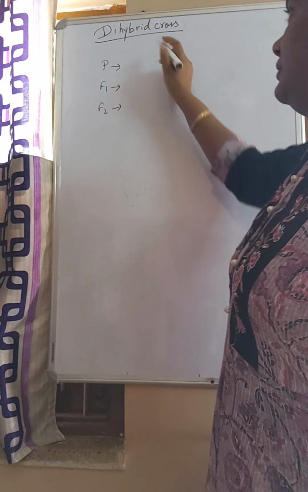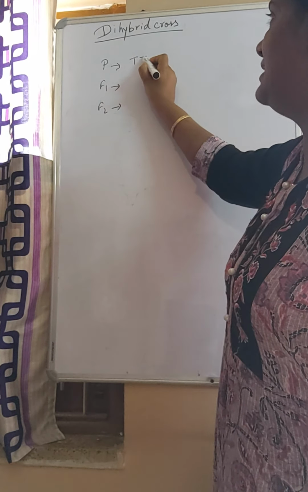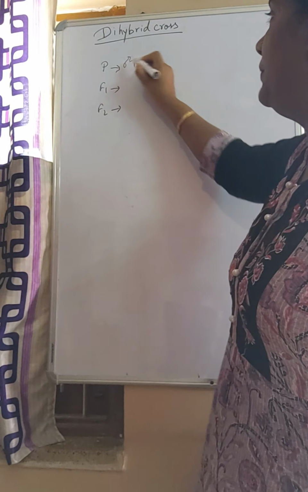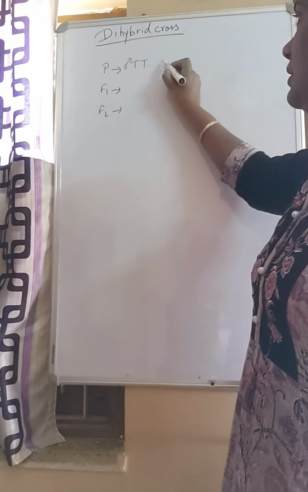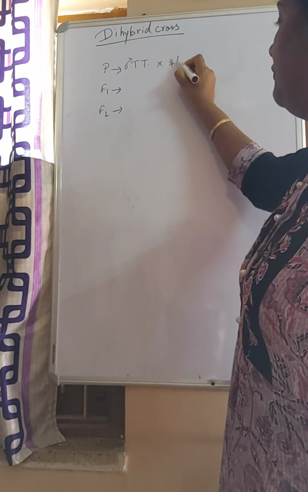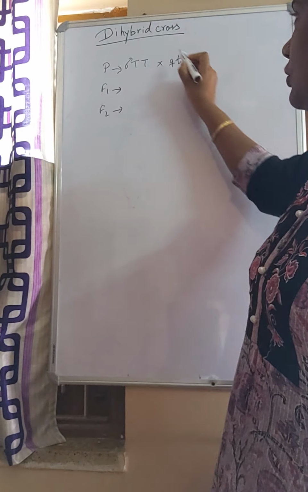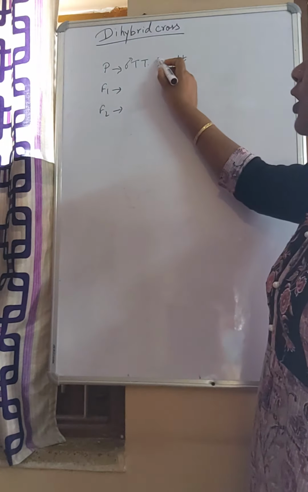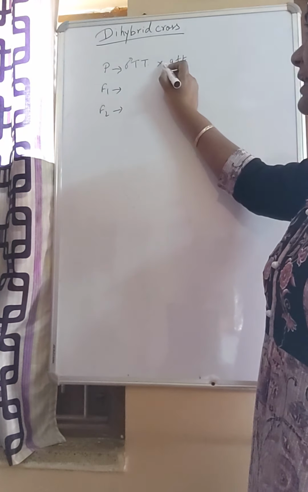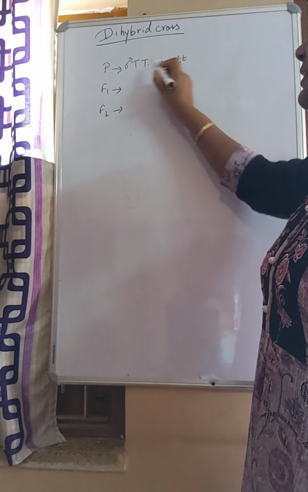He took two plants, any one character, like pure tall. Pure tall means homozygous tall. And he took pure dwarf, that is homozygous dwarf. Homozygous dominant, homozygous recessive. Now, cross means fertilization. Understand, when I say he crossed, it means he fertilized.